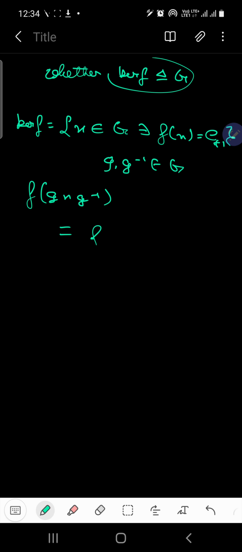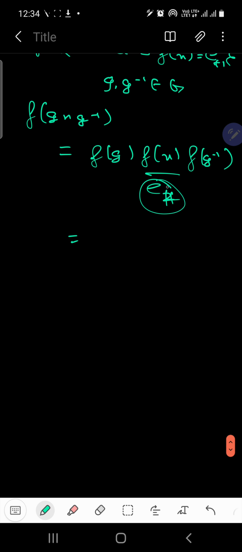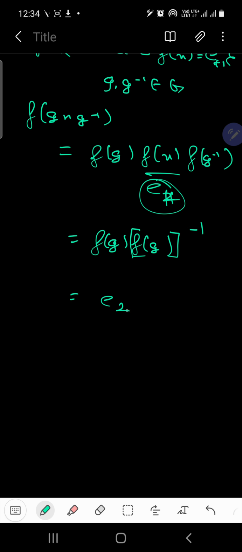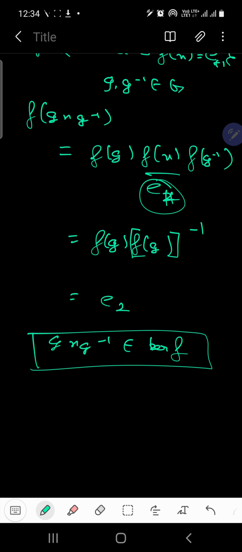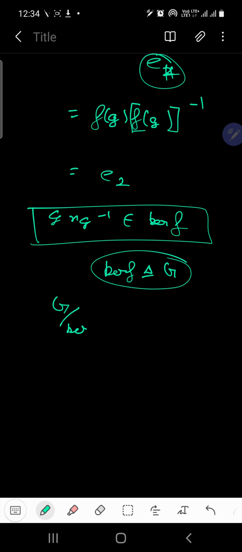Since this is a group homomorphism, we can write it like this: f(g) f(x) f(g inverse), and f(x) is e_H. Then the composition of e_H and f(g inverse) will give you f(g inverse), and we know that the image of the inverse element is equal to the inverse of the image, so this becomes f(g) times f(g) inverse, which gives you e_H. Therefore g x g inverse also belongs to kernel of f, and hence we can say that the kernel of f is a normal subgroup of G, and G upon kernel of f is an existing group.